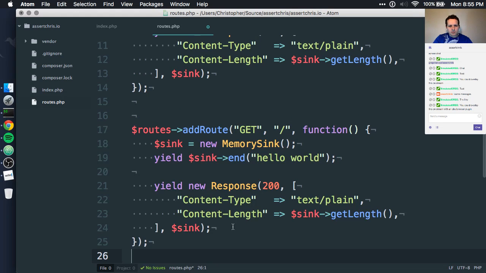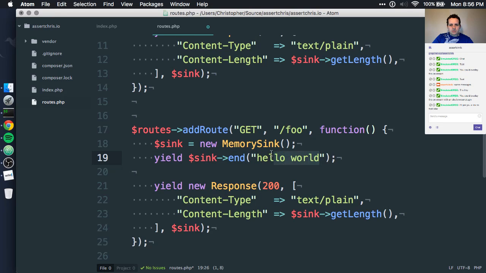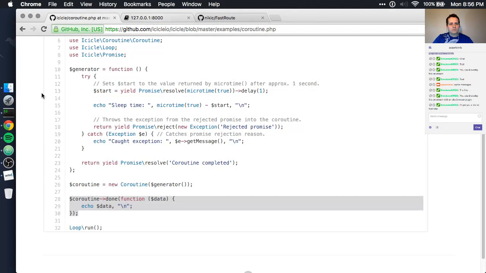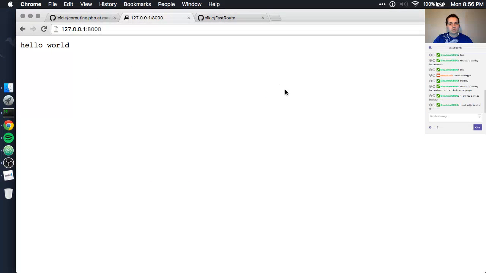Let's just try a separate path quickly just to make sure that this is working 100%. So /foo should echo out foo. Again, we need to restart this. I need a different watcher script or something for that. Okay, so that's the default thing. If we go to foo, it matches foo.